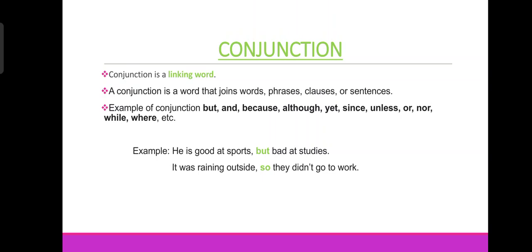Okay, example, he is good at sports but bad at studies. Here two different sentences are linked with the help of a conjunction, but. But is a conjunction. But is used to link two sentences. What can the two sentences be? He is good at sports. He is bad at studies. As these two sentences are of two opposite qualities of the person, we used but. Okay, he is good at sports but bad at studies.